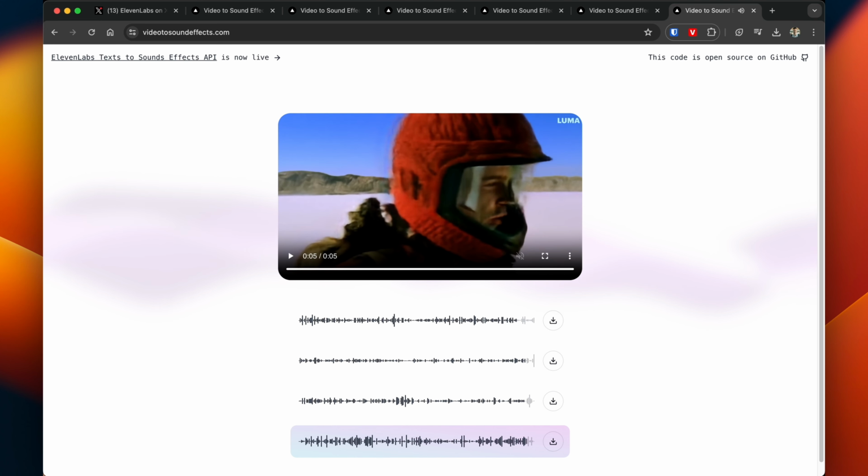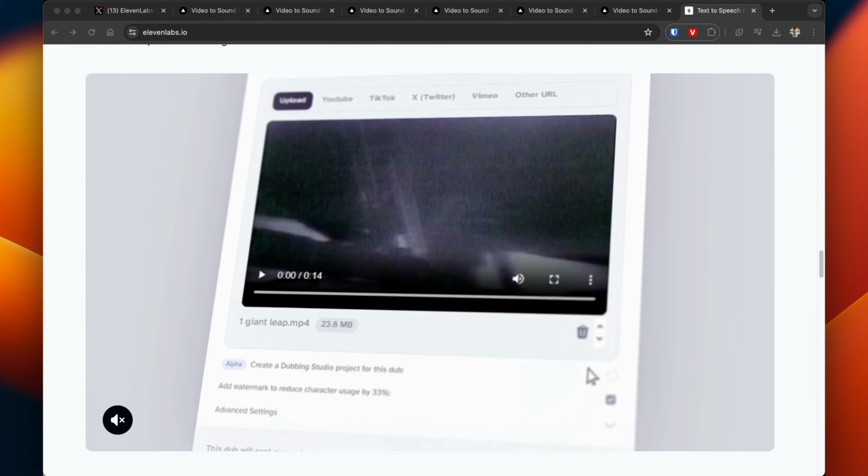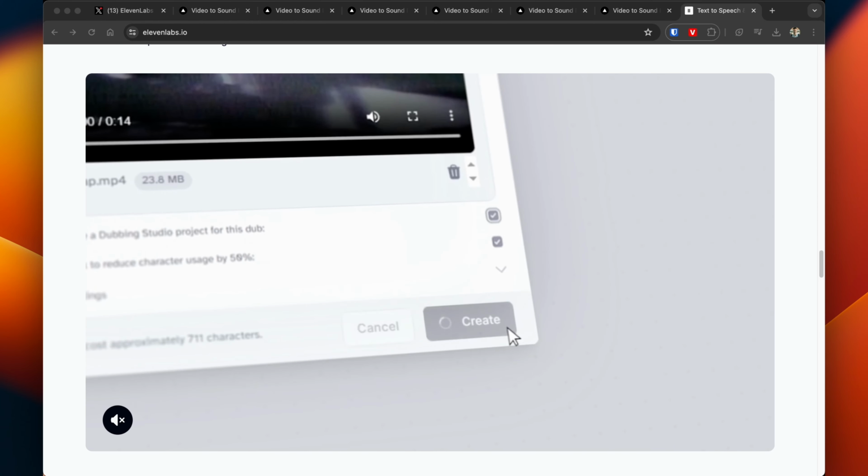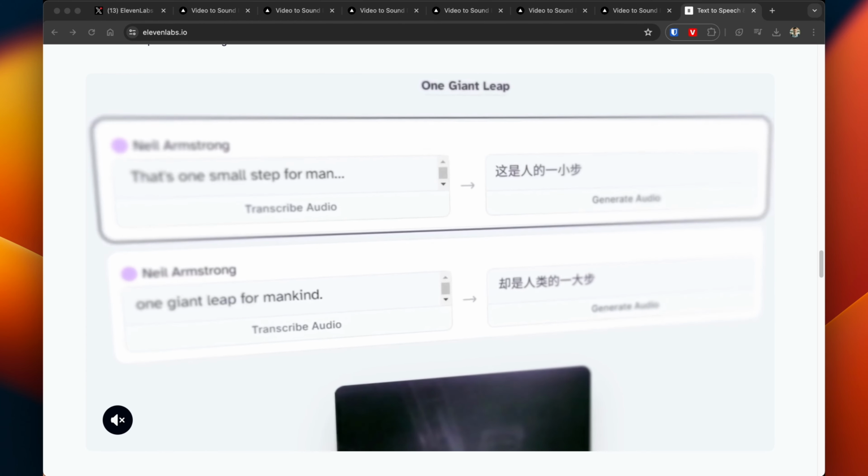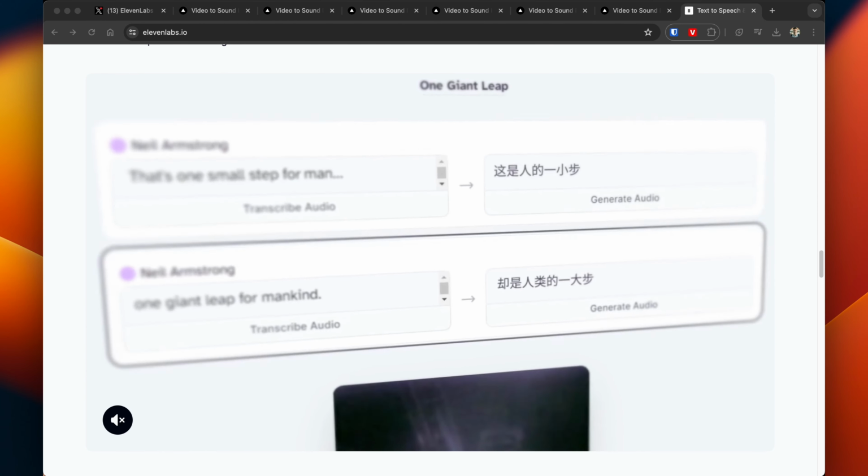Definitely felt like the fourth one is the one that does it for me. It seems the most consistent with the video. Gone are the days where we have to search websites endlessly for sound effects that make sense. Now all you have to do is upload a video and AI will take care of the rest.